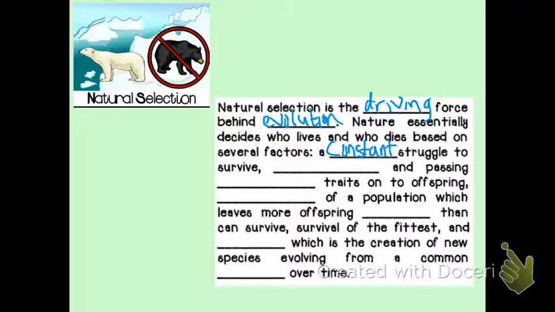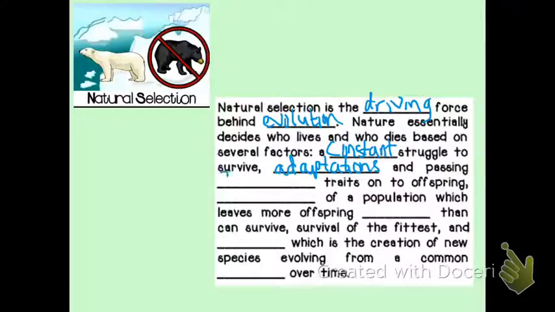This is going to mean that we're going to be introducing adaptations. And if the adaptations are favorable, those organisms are going to be living and reproducing, because those traits are going to be passed on to their offspring.